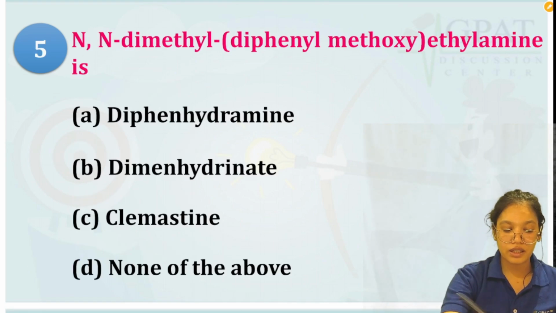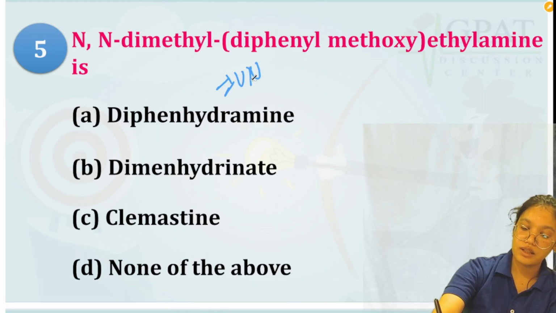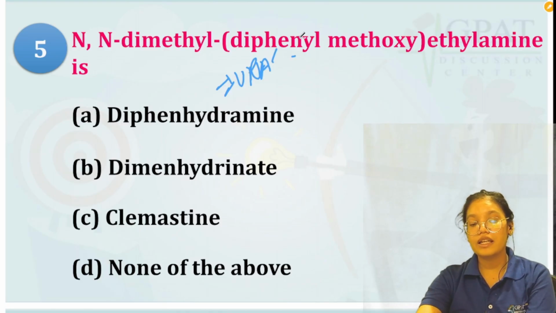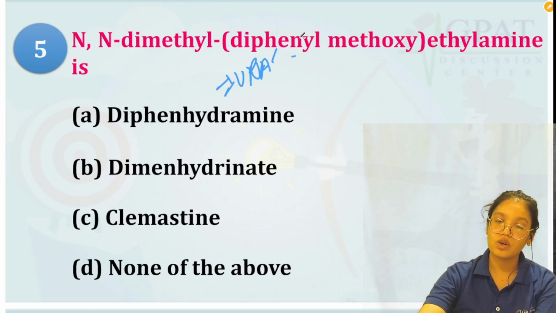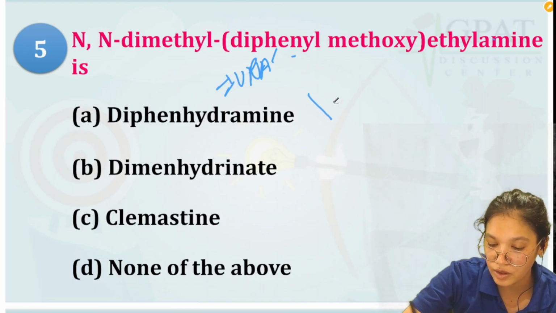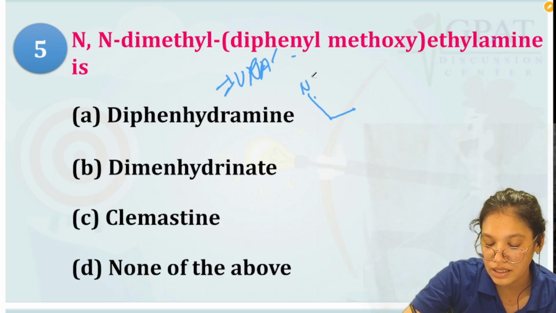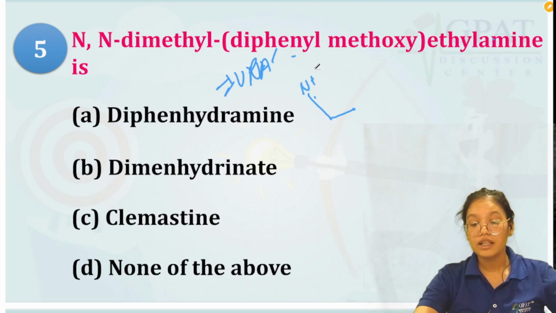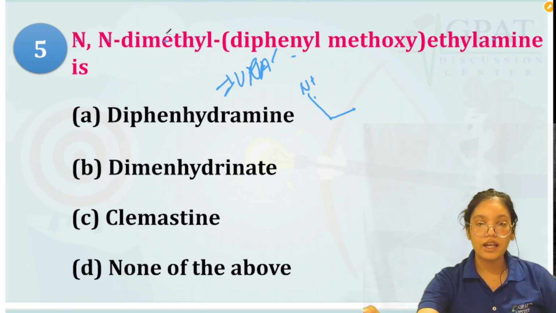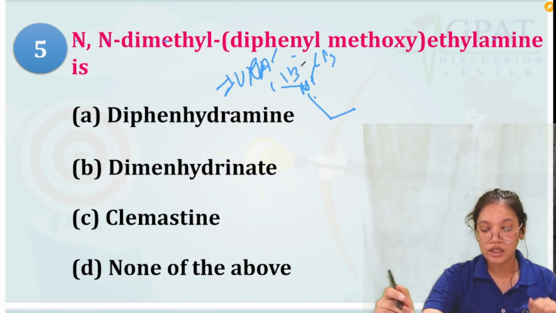Next we have the next question, that is an IUPAC name again. So we have to tell what is the drug. The N-dimethyl diphenyl methoxy ethylamine is. So they are saying ethylamine, so it contains an ethyl group. Then 1, 2, and then an amine is attached here. Then it says N-dimethyl, so they are saying that to this N, 2 methyl groups are attached. So these are the 2 methyl groups.